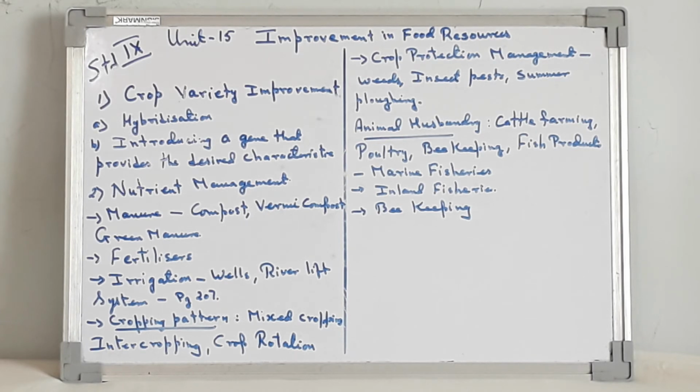Crop protection management. Field crops are infested by a large number of weeds, insect pests and diseases. If weeds are not controlled at the right time, then they damage the crop so much that most of the crop is lost. Weeds are unwanted plants in the cultivated field. They compete for food, space and light. Weeds take up nutrients and reduce the growth of the crops. Therefore, weeds have to be removed.